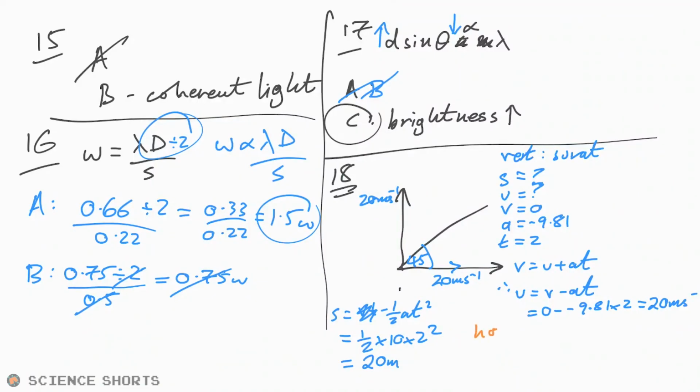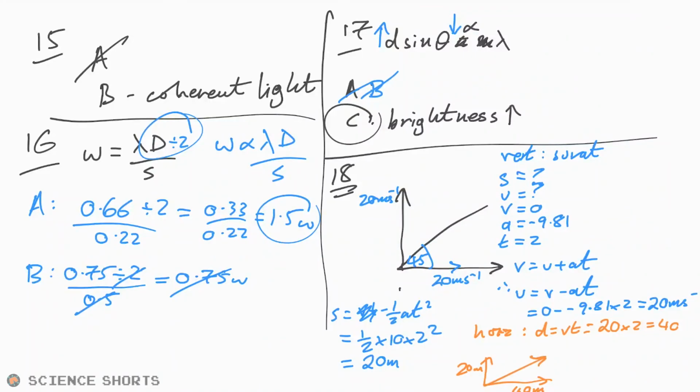So let's figure out the horizontal distance without air resistance. It's just going to be distance equals speed times time, horizontal speed that is. And so that's just going to be 20, like we said, times 2, so that's going to be 40. So we have a triangle now, 20 meters upwards, 40 meters across.